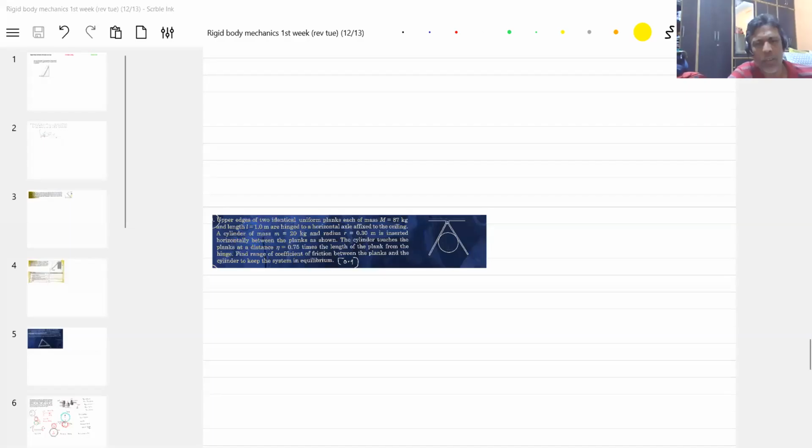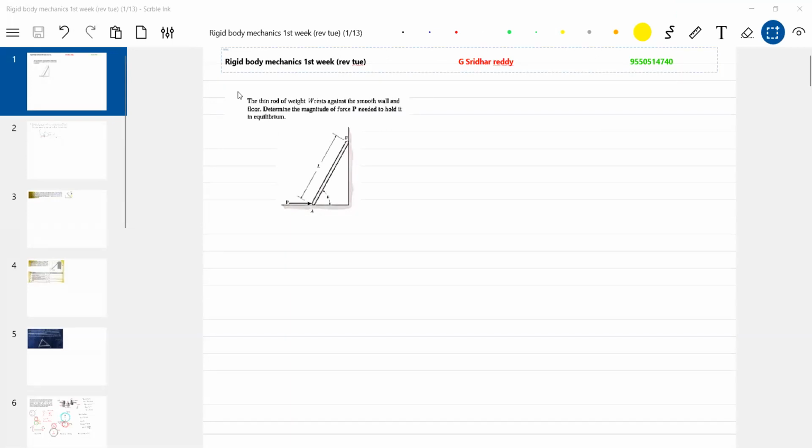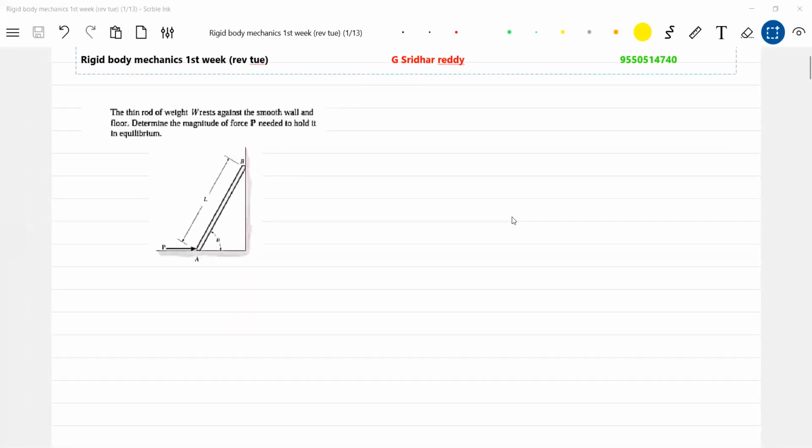So we'll start with the numericals. I picked up different sets of numericals, and all the concepts will be covered in those numericals. Some are very small numericals, some tricky, some mass based. In rigid body mechanics we don't have any limitations as such, but the total ideas revolve around the basic things.